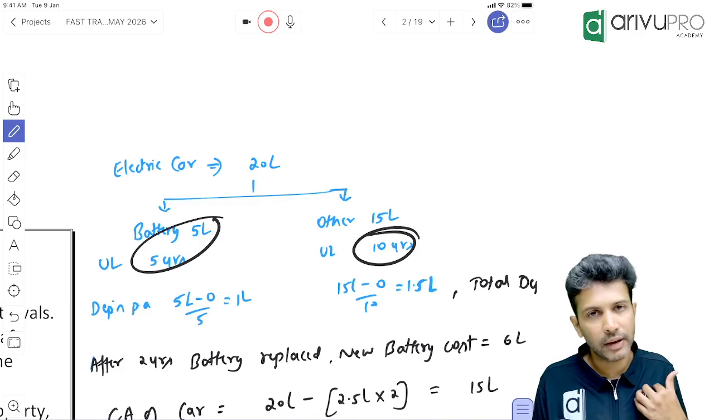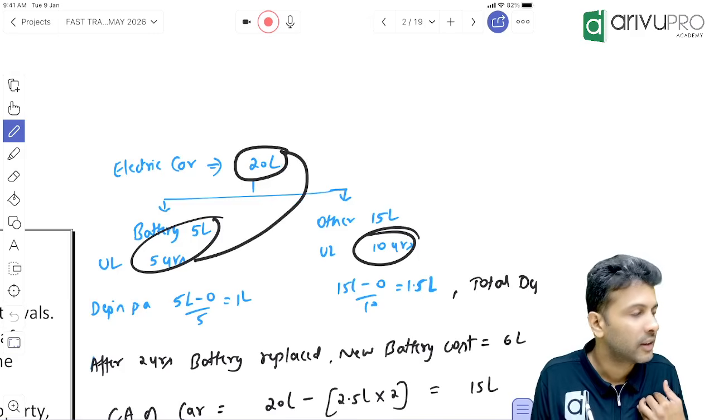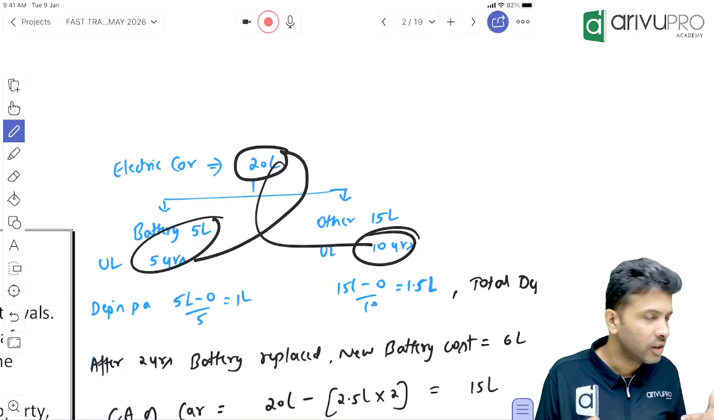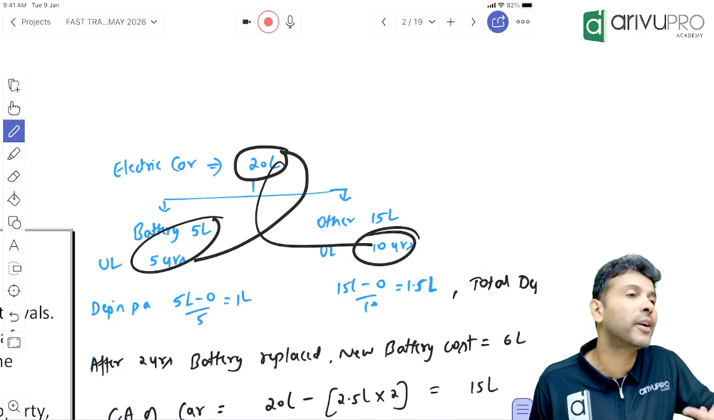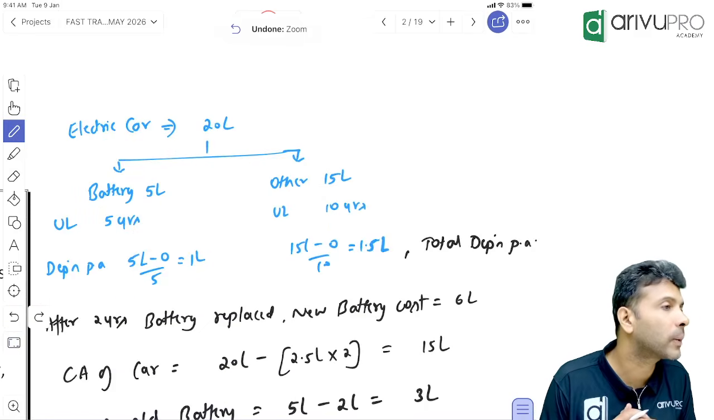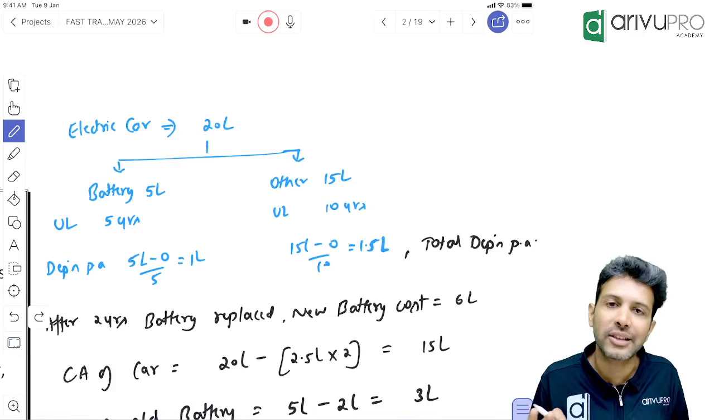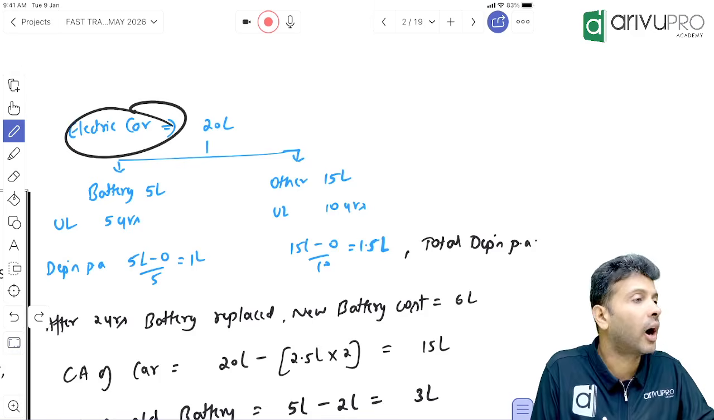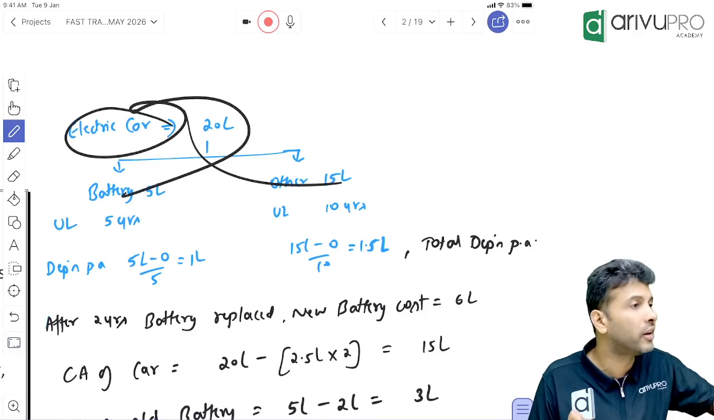Now the question will arise: for this 20 lakh car cost, will I depreciate over 5 years or over 10 years? Because the same asset has different parts, and does each part have the same life or a different life? Different. This we call component accounting. Meaning, different parts of the asset have different lives. One asset only, which is our car, but that car has two components, and those two components' lives are different.